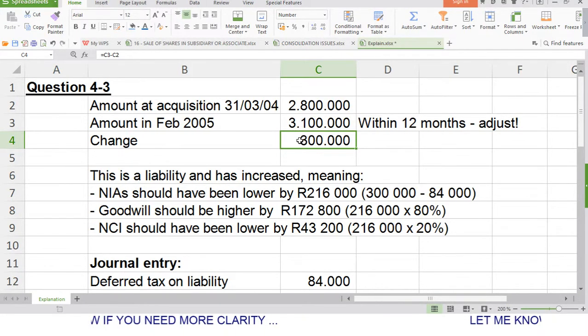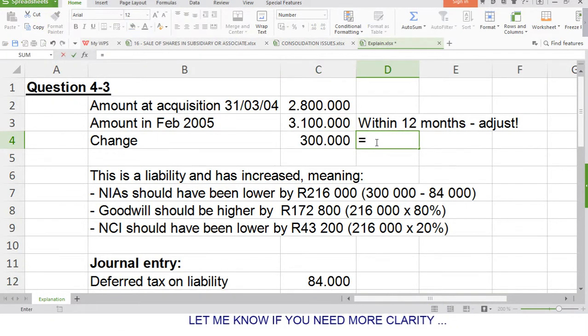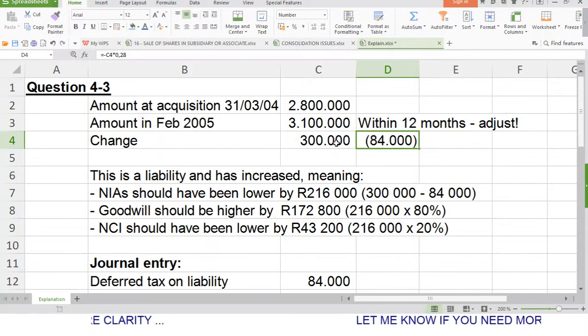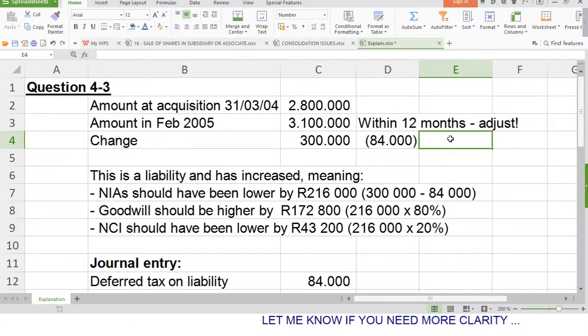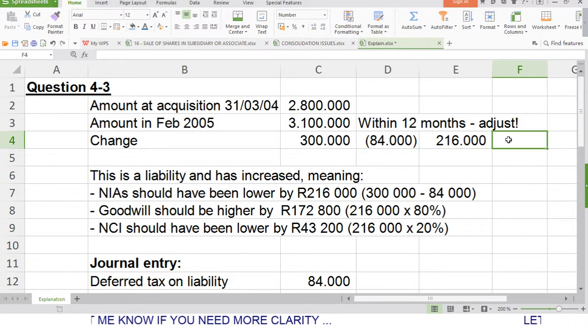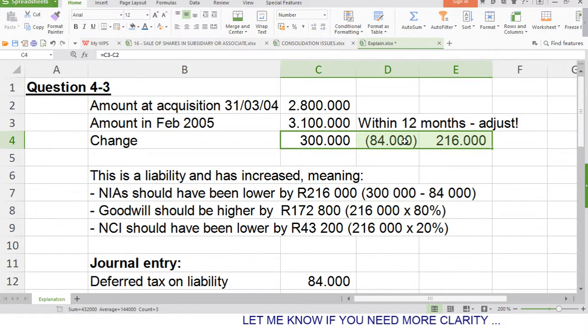That means we overstated them by 300,000. All right, let me calculate tax on this amount. So tax is at 28%, so it's 84,000, and the after-tax amount is 216,000. So we're supposed to have made an additional adjustment of this amount.